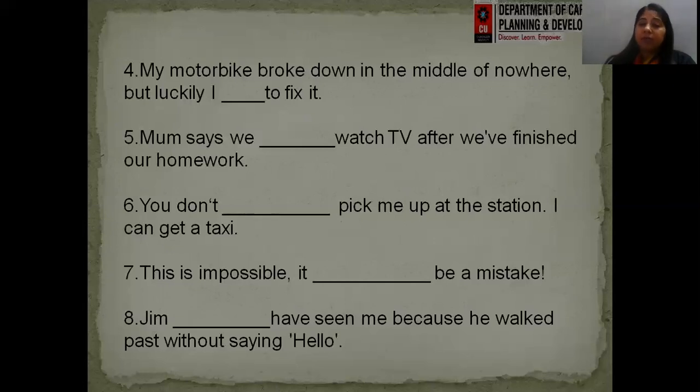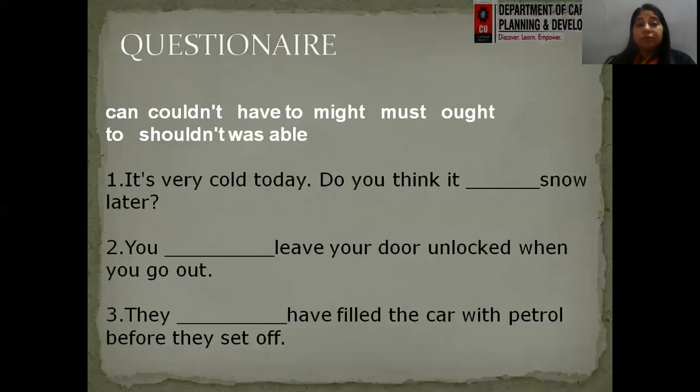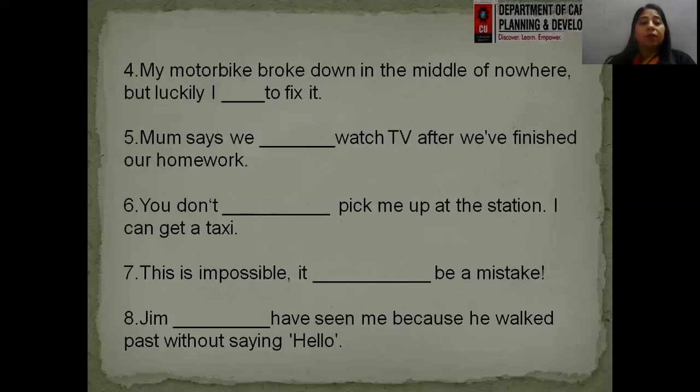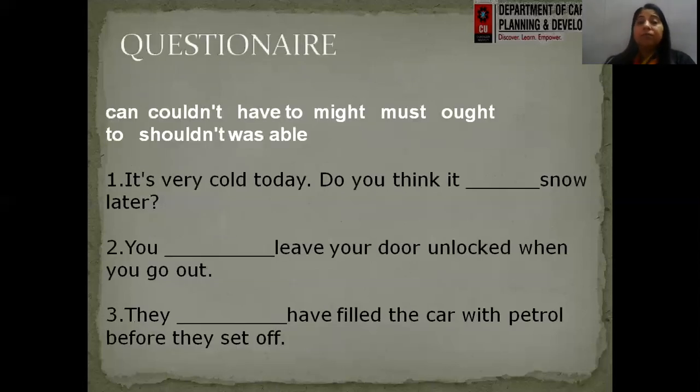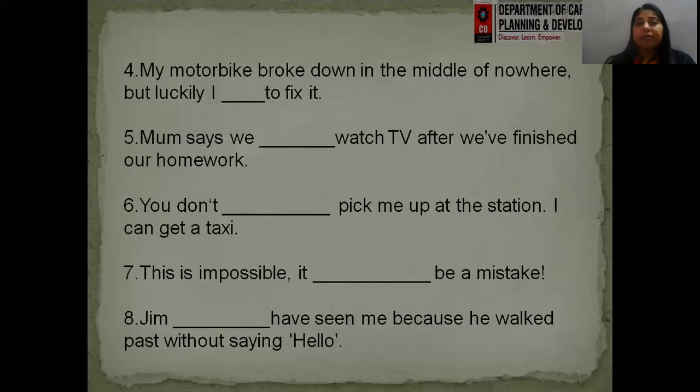This is impossible. It dash be a mistake. It couldn't be a mistake, right? Jim dash has seen me because he walked past without saying hello. Jim shouldn't have seen me. So we presume that he might not have seen me. That's why he just walked away without saying hello.